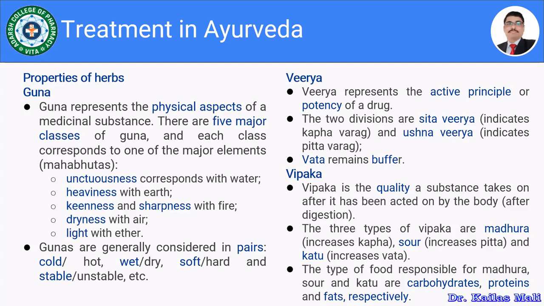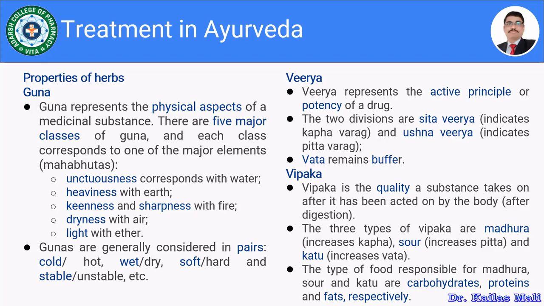Then vipaka. So vipaka is the quality a substance takes on after it has been acted on by the body after digestion. That is the vipaka. There are three types of vipaka. The very first one is madhura, the second one is sour, and the third one is katu. So madhura increases the kapha, sour increases the pitta, and katu increases the vata.